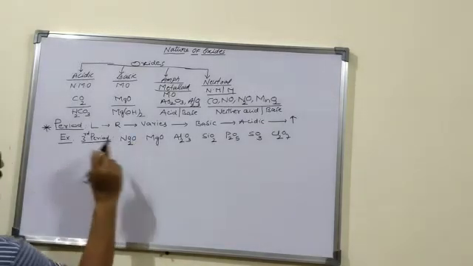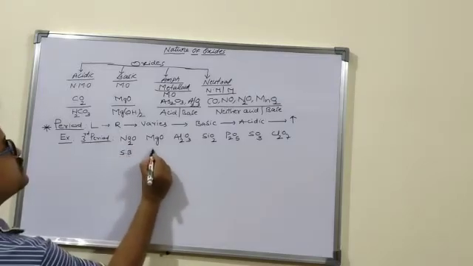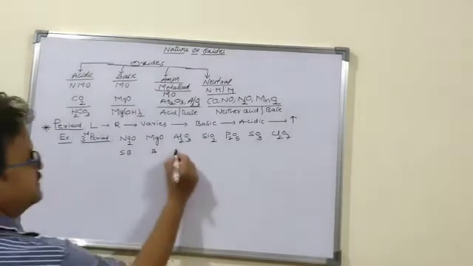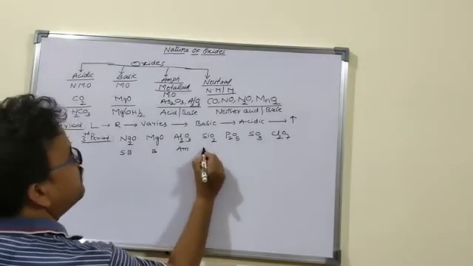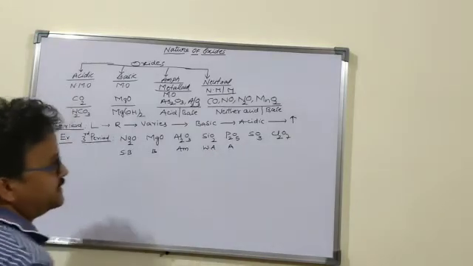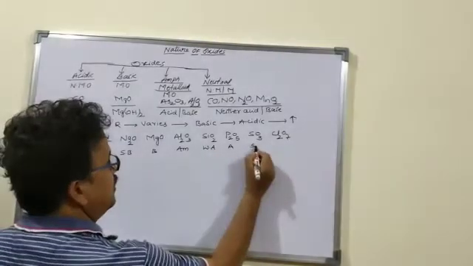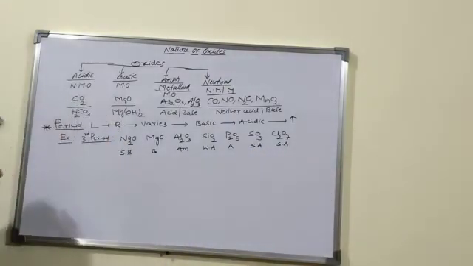Here, sodium oxide is a strong base, and magnesium oxide is basic. Aluminium oxide is amphoteric in nature. Silicon dioxide is a weak acid, and phosphorus pentoxide is acidic in nature. Sulfur trioxide is a strong acid, and Cl2O7 is also a very strong acid.